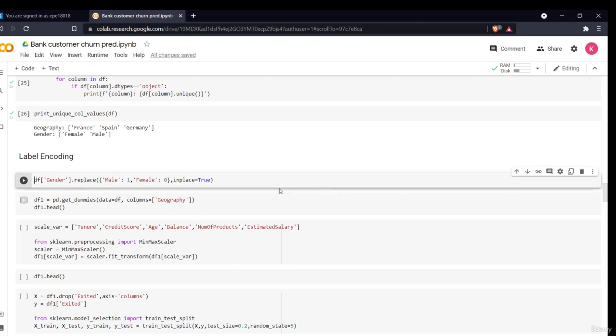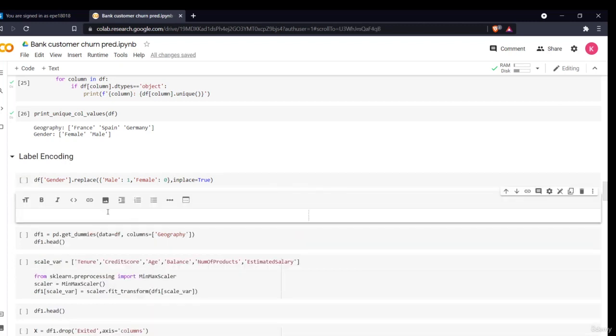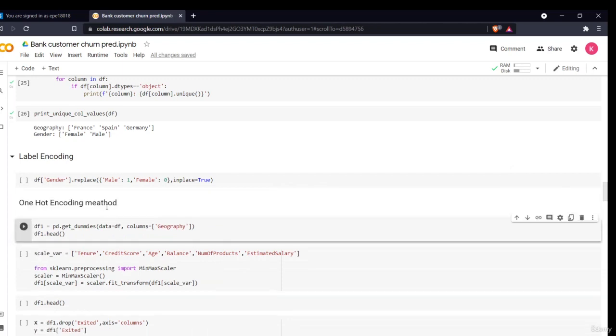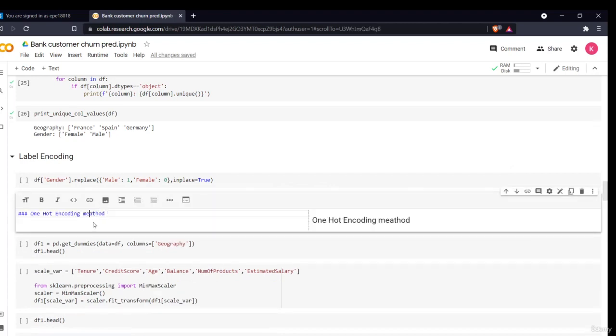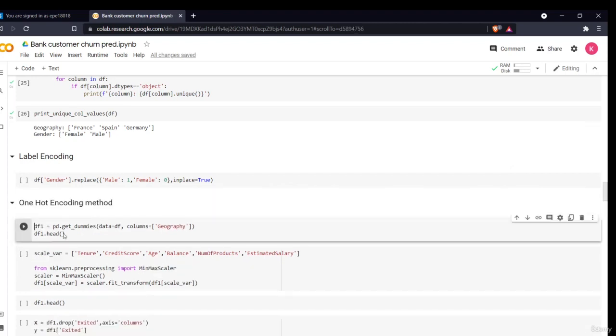Now the second is our one hot encoding method. Okay, so in this way I'll create my dummies for the geography column.